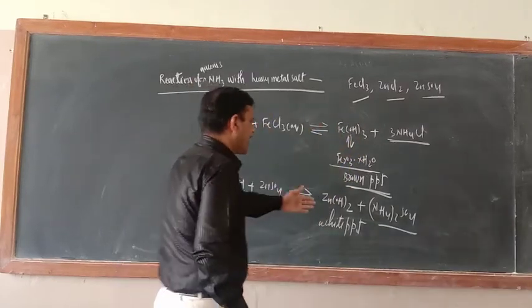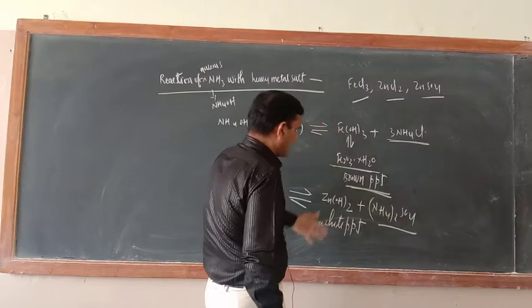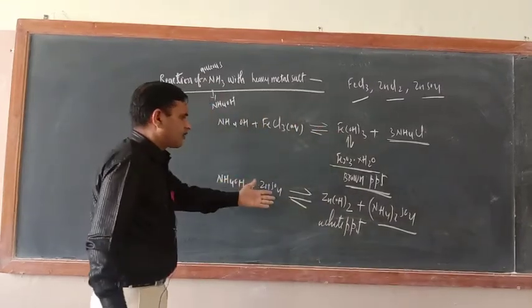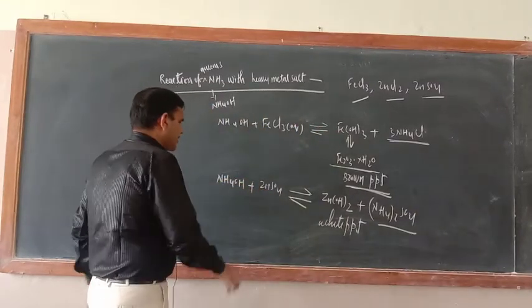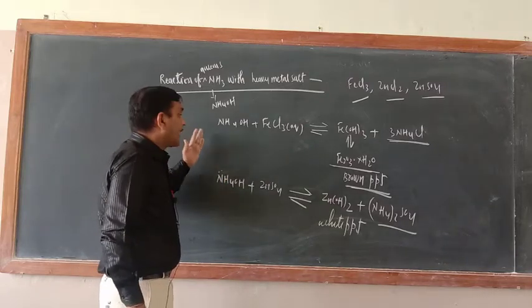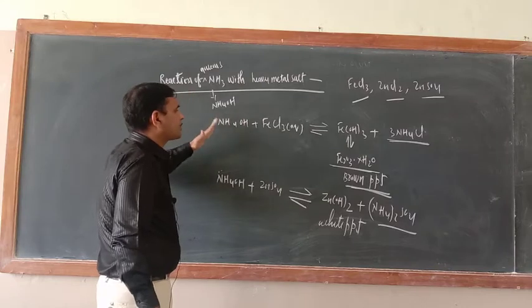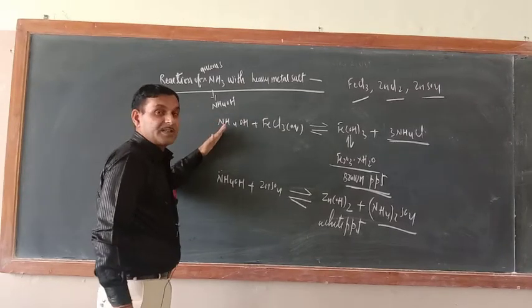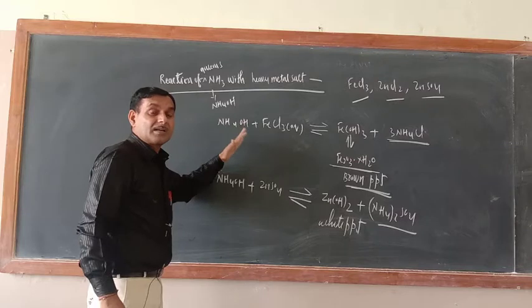Now this is zinc hydroxide, this is iron hydroxide. So now here also, just try to understand, this reaction proves that the aqueous solution of ammonia can react with heavy metal salts.